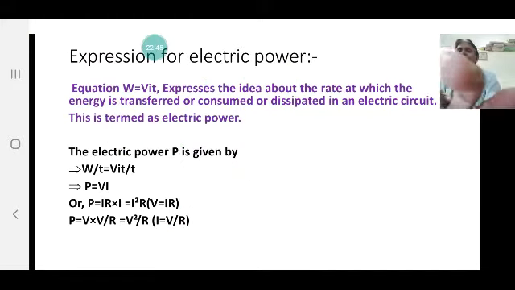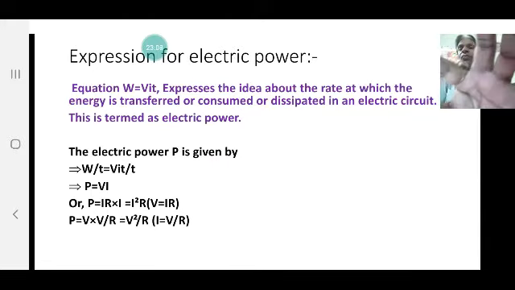Now, the equation VIT expresses the idea about the rate at which the energy is transferred, consumed or dissipated in the electric circuit. This is termed the electric power. And electric power P is given by P is equal to VI, P is equal to I square R, P is equal to V square by R. That is the expression for the electric power.